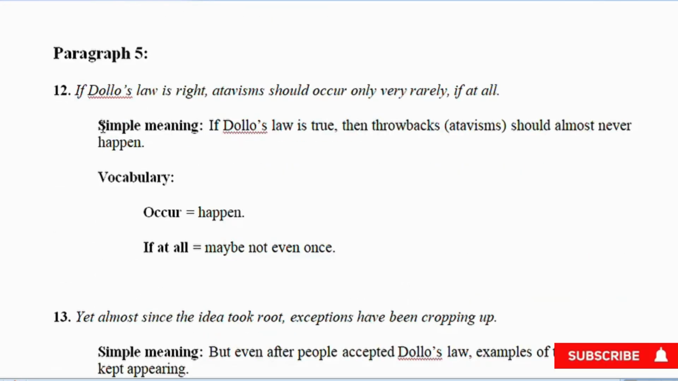Paragraph 5. 12. If Dollo's law is right, atavisms should occur only very rarely, if at all. Simple meaning: if Dollo's law is true, then atavisms should almost never happen. Vocabulary: occur equals happen. If at all equals maybe not even once.